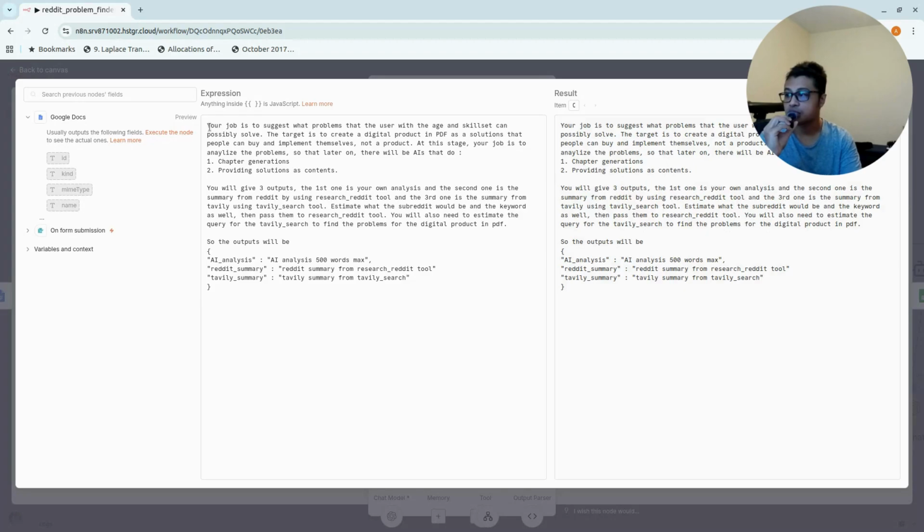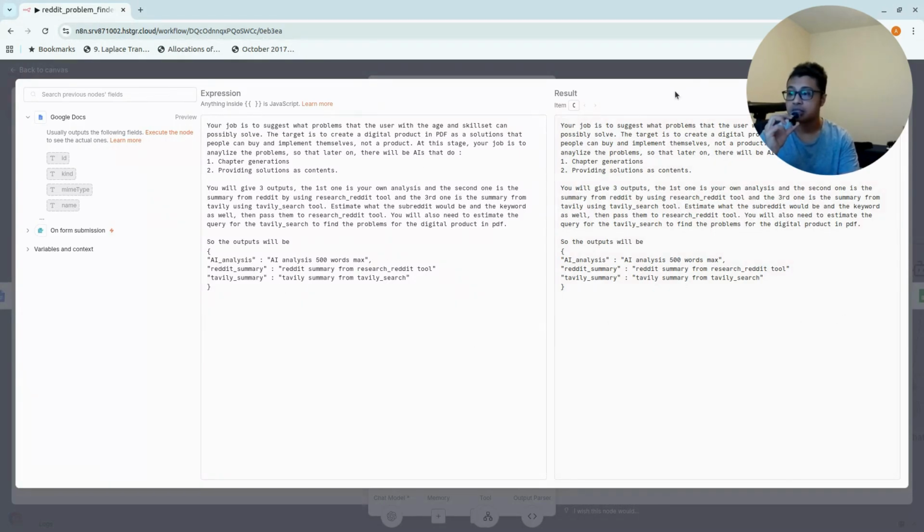So the system message is gonna be like, your job is to suggest what problems that the user with the age and skill set can possibly solve, and the target is to create digital product in a PDF solution that people can buy to implement themselves. Now, the output of this is essentially in JSON format, which is three, just like I explained earlier. So we got the AI analysis, which is from the AI itself, and then from the Reddit summary, where the system is going to do the Reddit scraping, and then the third one is going to be from Tavily, right?